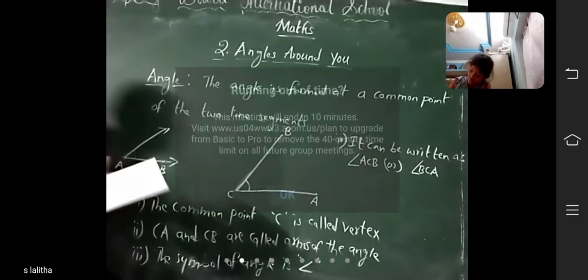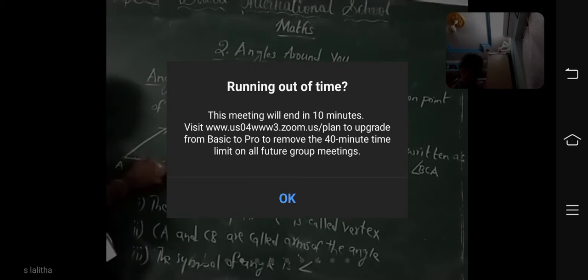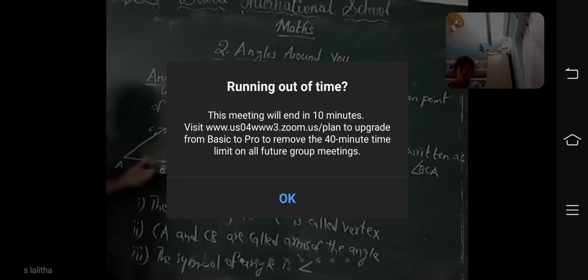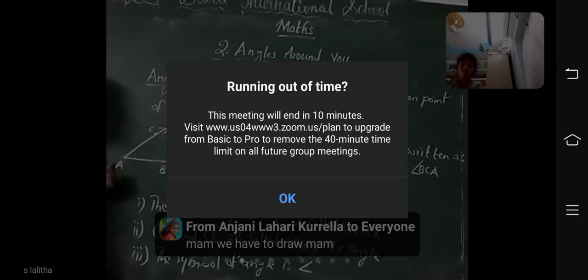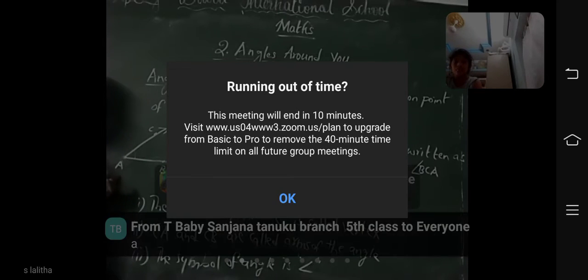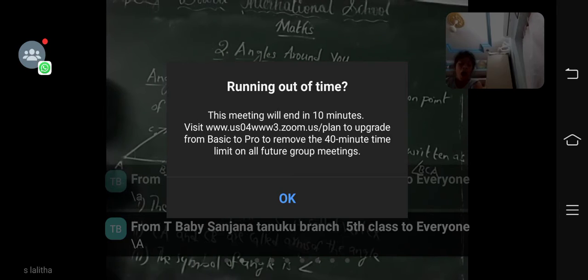You can write an example here. In this box, you should write like this. So here you should write C. In this ray, which one is the vertex here, children? Vertex means, as I told, where the two line segments or rays join at a common point. Where is the common point here? So what is the vertex here? A is the vertex. Vertex is nothing but a corner. So A is called a vertex.